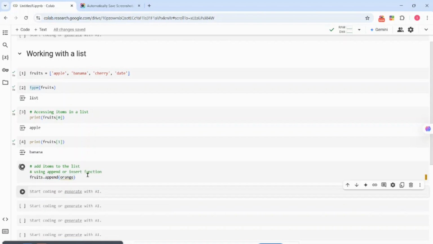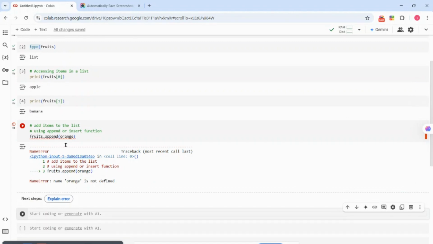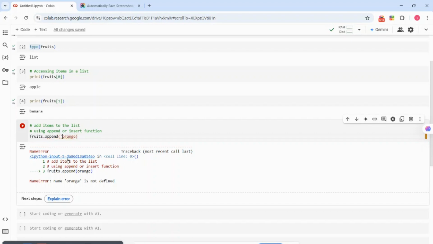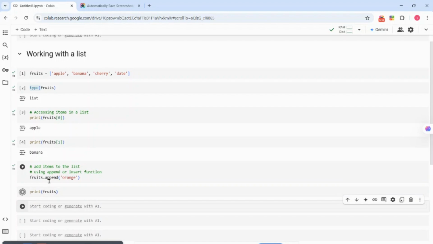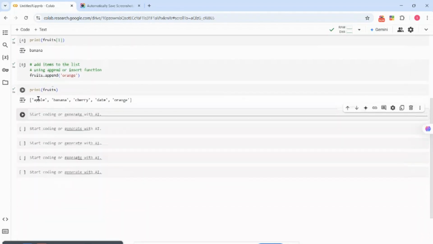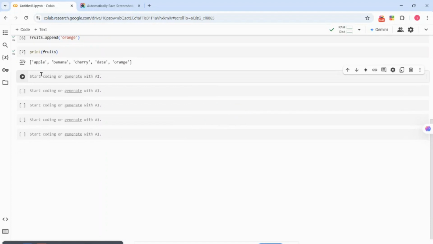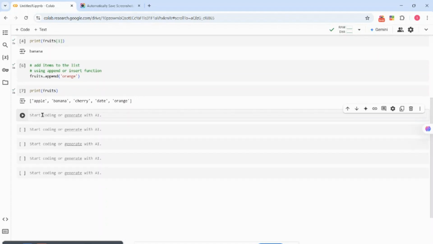I'm sorry, I forgot to put in quotes, my bad. So orange has been appended. If you call out fruits, you see apple, banana, cherry, dates, orange. Then let's use the insert function.